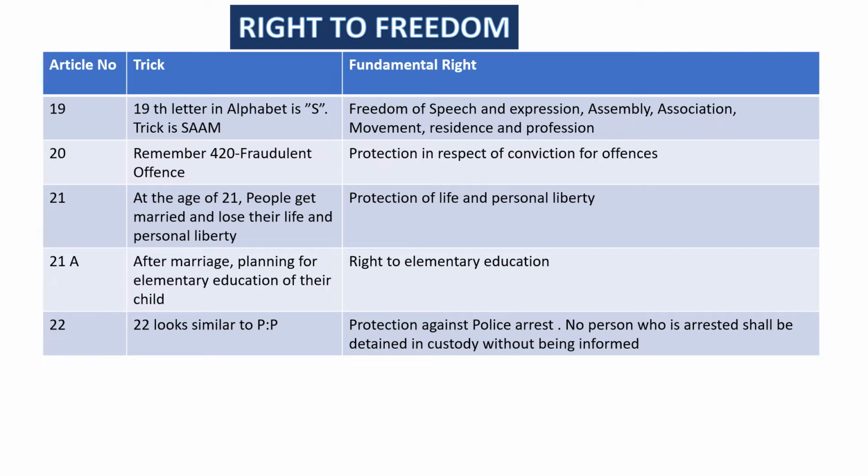Article 20. Remember 420 we call for fraudulent offense, right? So the fundamental right is protection in respect of conviction for offenses. Article 21. Everyone at the age of 21, people get married and lose their life and personal liberty. This is for fun only, not to be taken seriously. And that represents the fundamental right, protection of life and personal liberty.